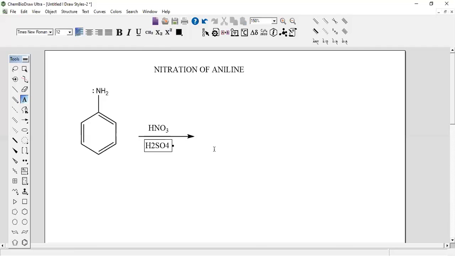This mixture is said to be the nitration mixture, and whenever we use this mixture, only then do we carry out the nitration. But because aniline is basic in nature, first of all it forms a salt.